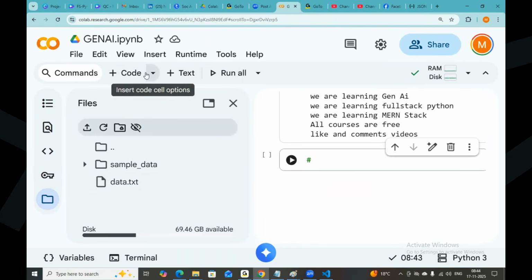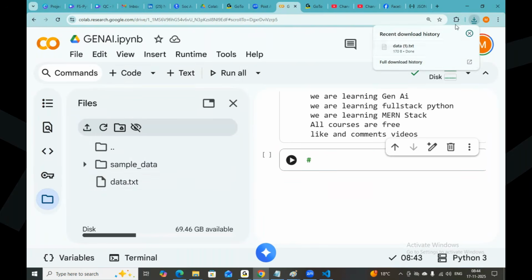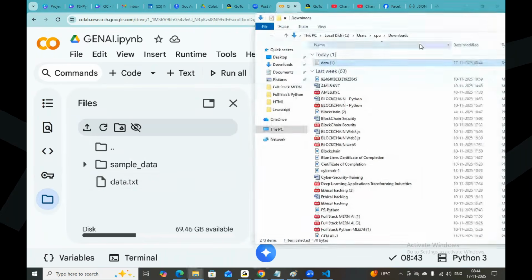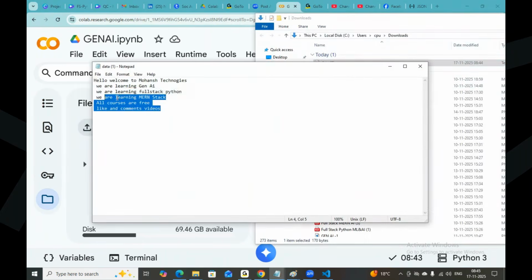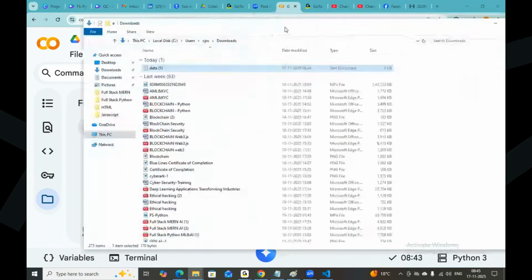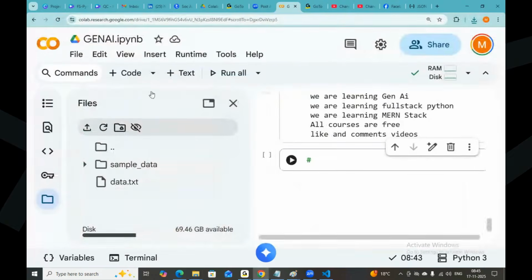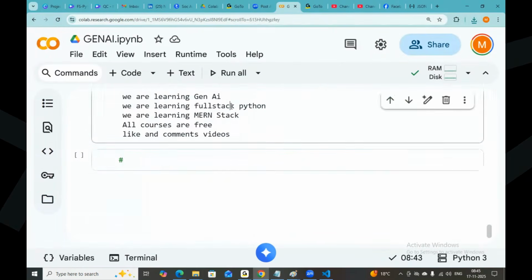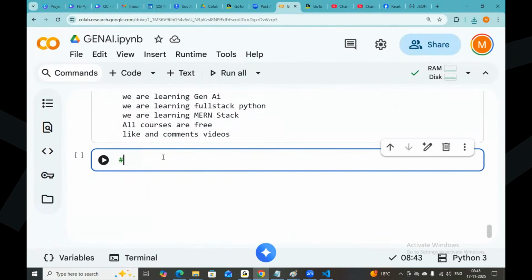Download the data.txt. Open it. This is the data in Notepad. Text data created. Okay, I want to check whether data1.txt is available or not in my folder. Data1.txt available or not in my folder. Check file availability.